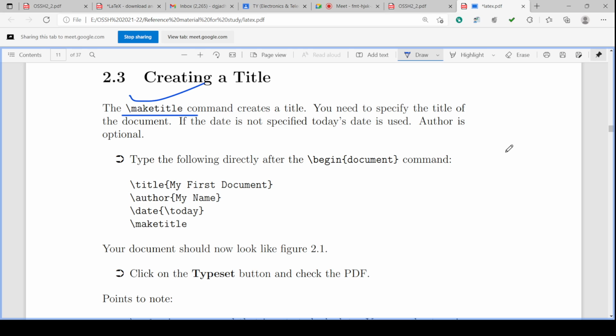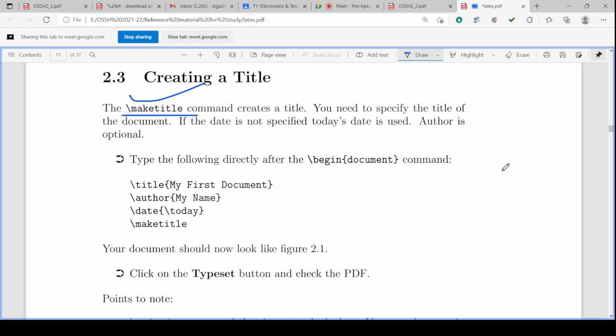You need to specify the title of the document, and if the date is not specified, today's date is used. The author is optional; if you want, you can give the author name also. If you give the date also, it can accept the date, or if you write backslash today, then it will accept the system date. Whatever the laptop or computer date is, that date will be automatically accepted there. Otherwise you have to give a specific date.